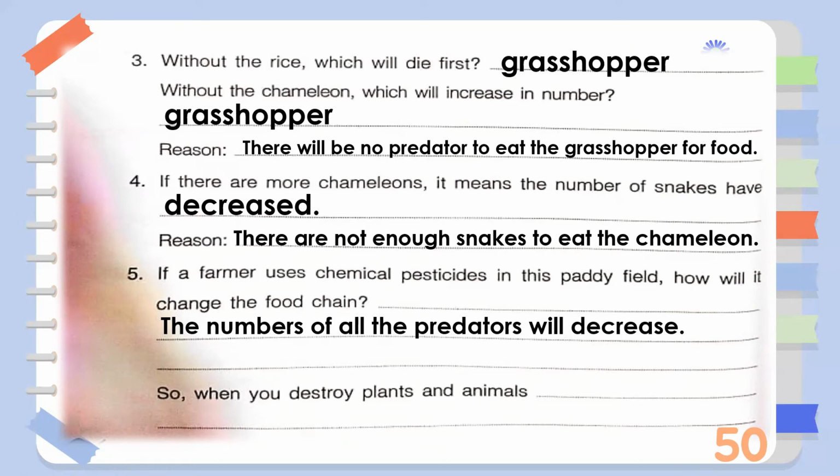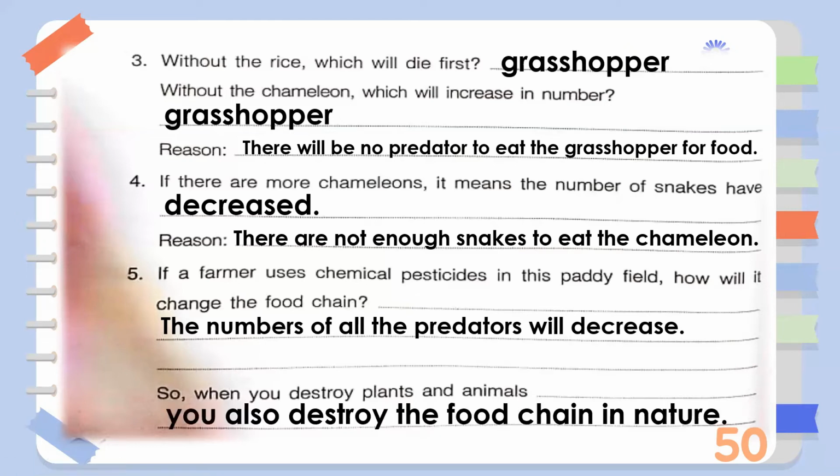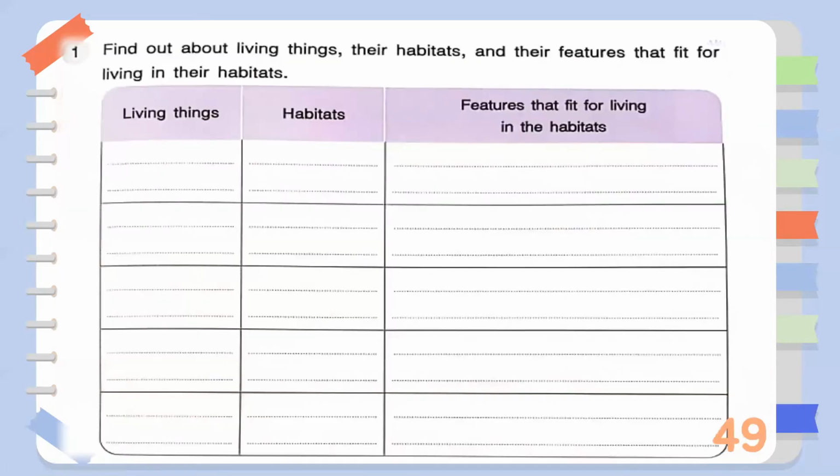Now, for the final question, when you destroy plants and animals, blank. So when you destroy plants and animals, what will you destroy too? So basically, you will also destroy the food chain in nature, right? You can pause this part if you're not yet finished, and if you're finished, let's move on, or let's get back to page 49.